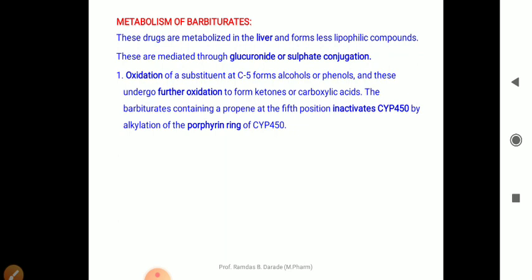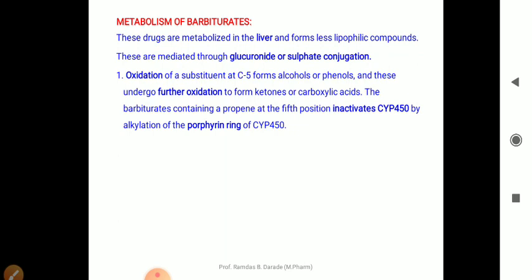Oxidation of the substituent at C5 forms alcohol or phenols. Okay, if there is an addition of an oxygen group at the 5th position, then there is a formation of alcohol or phenols. These undergo further oxidation to form ketone and carboxylic acid. The barbiturates containing a propene at the 5th position inactivate cytochrome P450 by alkylation of the porphyrin ring of cytochrome P450.